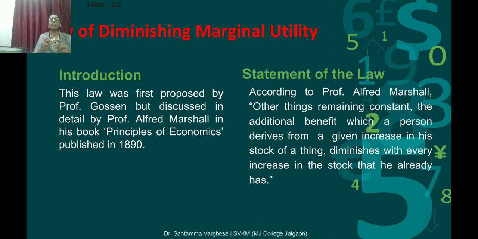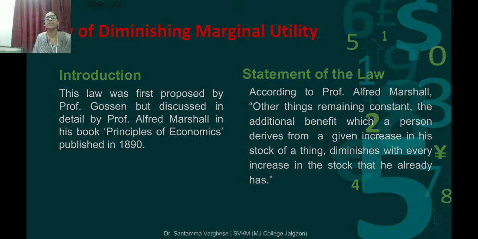The additional benefit which a person derives from a given increase in the stock of a thing diminishes with every increase in the stock that he already has. So if you get the same thing again and again, 1, 2, 3, 4, 5, and get more, what happens? The benefit or the value diminishes. The law states that, other things remaining constant, the additional benefit diminishes with every increase in the stock that he already has.